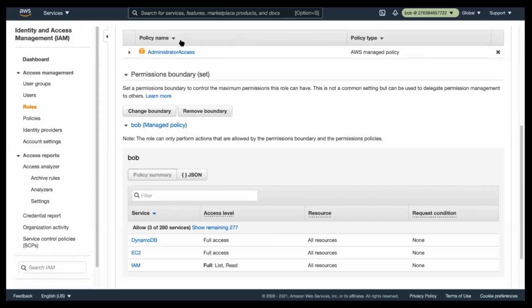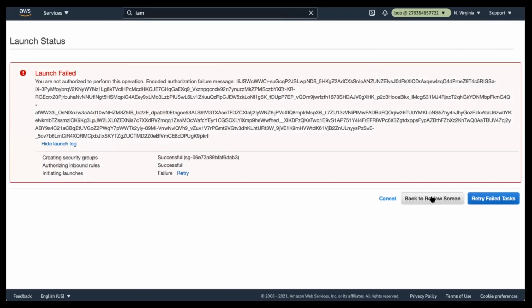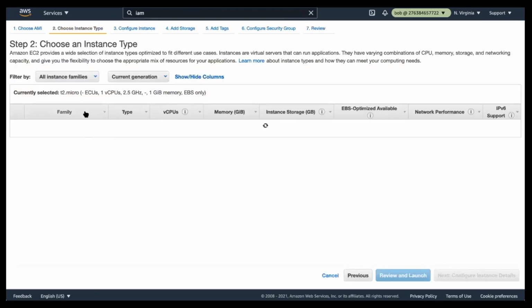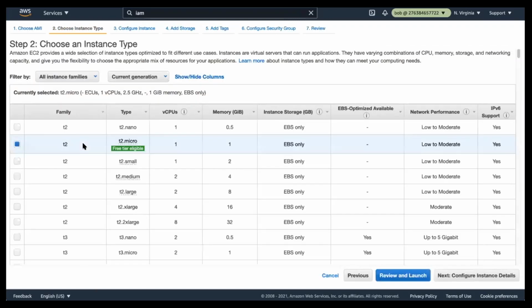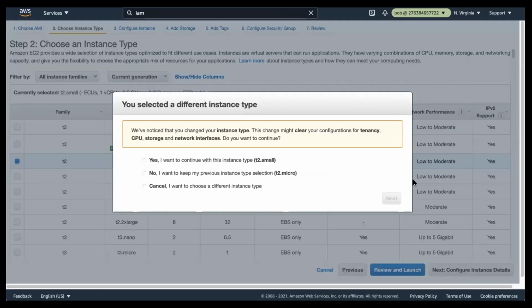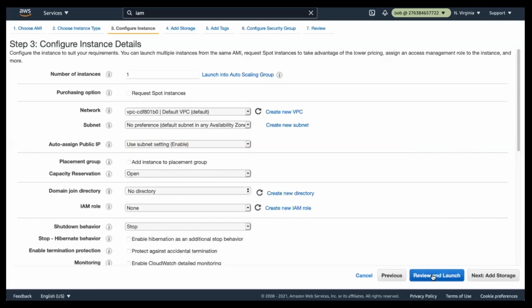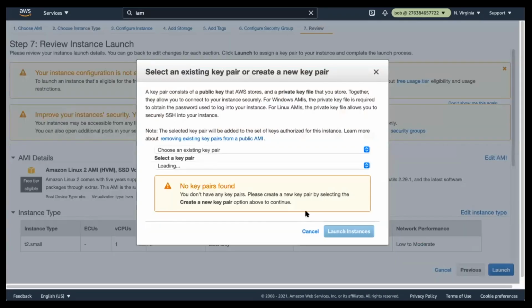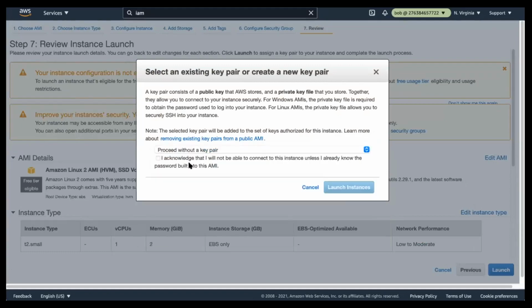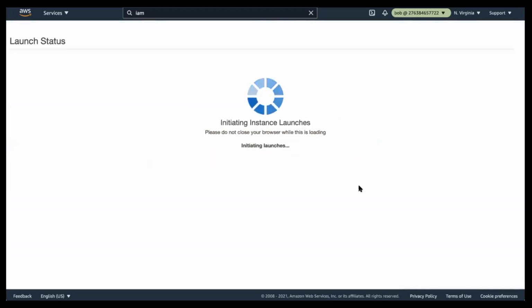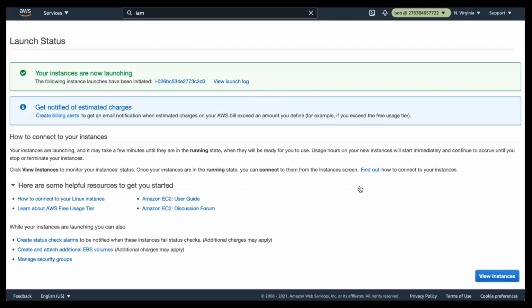So in this case, we do not have any resource policy. In case of EC2, we do not have a resource policy. So let me go back to the review screen and change the instance type. Let me select T2 small. What I'm doing right now is changing the instance type from T2 micro to T2 small. I'm going to click on review and launch, click on launch again, proceed without a key pair, and click on launch instances. And now it succeeded, right? It says your instances are now launching.